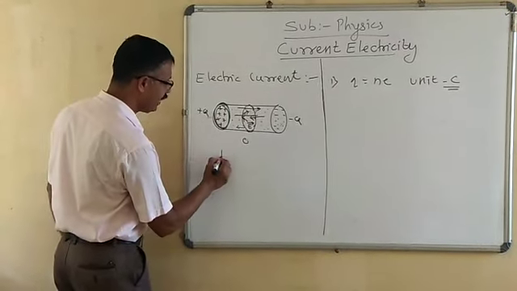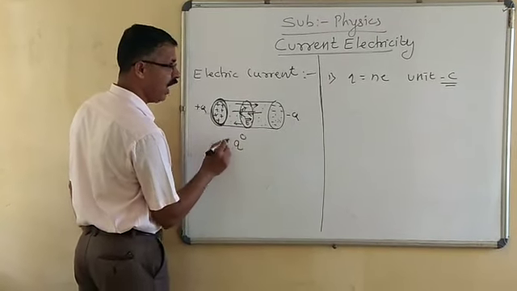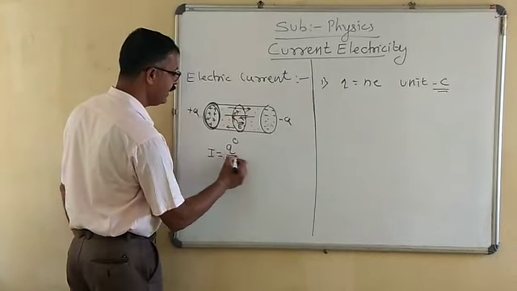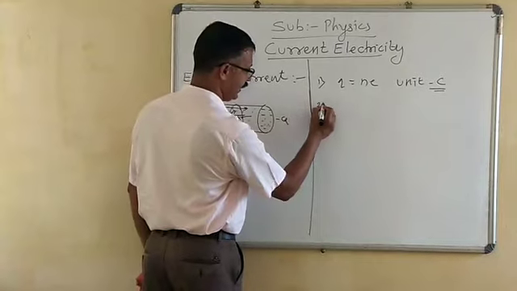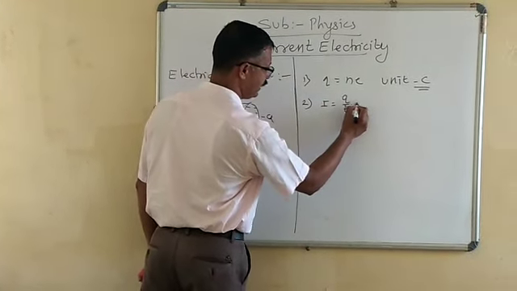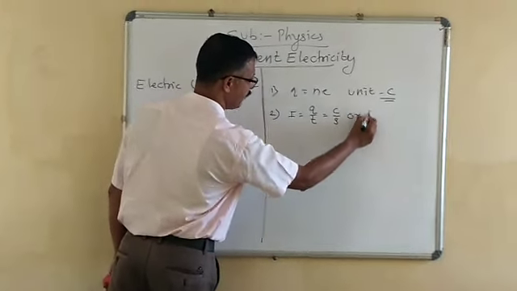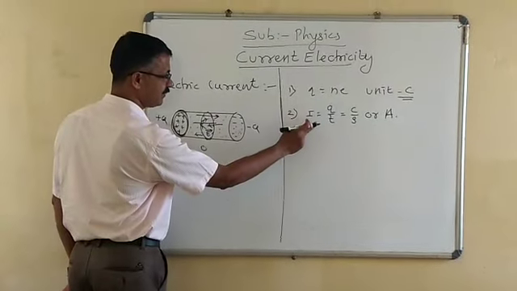Current can be defined as the ratio of the amount of charge passing through a certain region in a certain time. Hence, current is equal to Q upon t. Its unit is coulomb per second, or it is nothing but ampere.